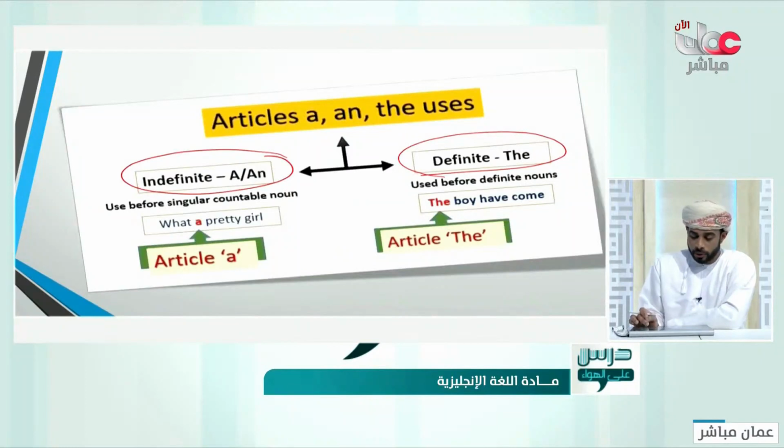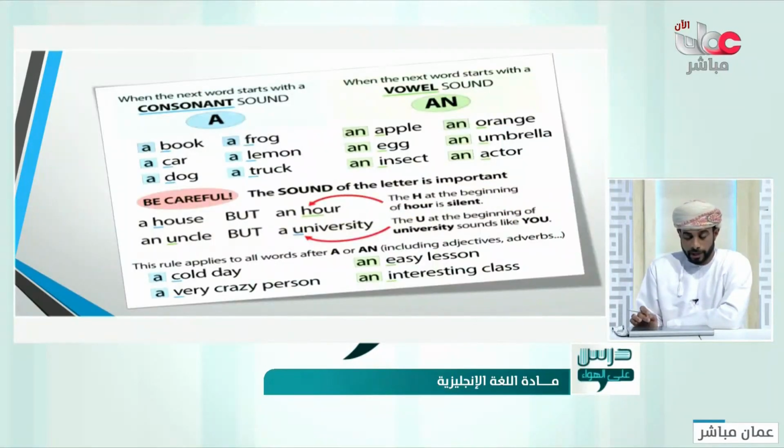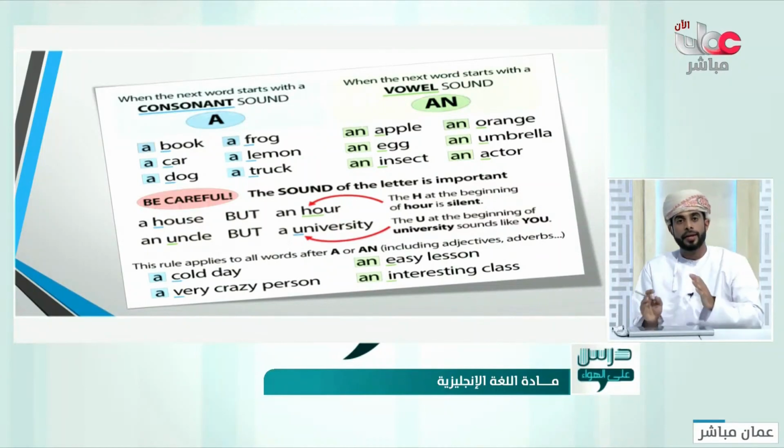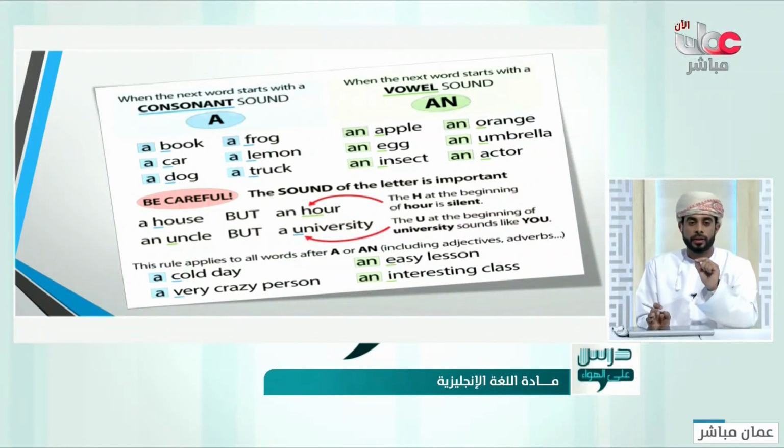But what is the difference between a and an? Please be careful with things that I'm going to say right now. A and an are almost the same. We use it, it means one. The only difference is that sometimes it is hard to pronounce a with certain words, like apple. We cannot say a apple. It is really difficult.